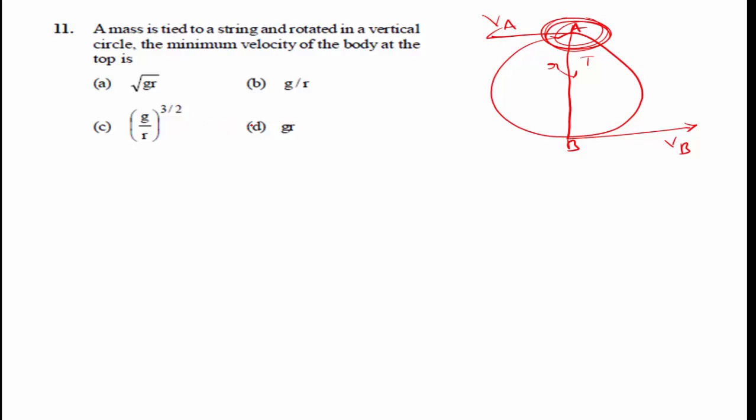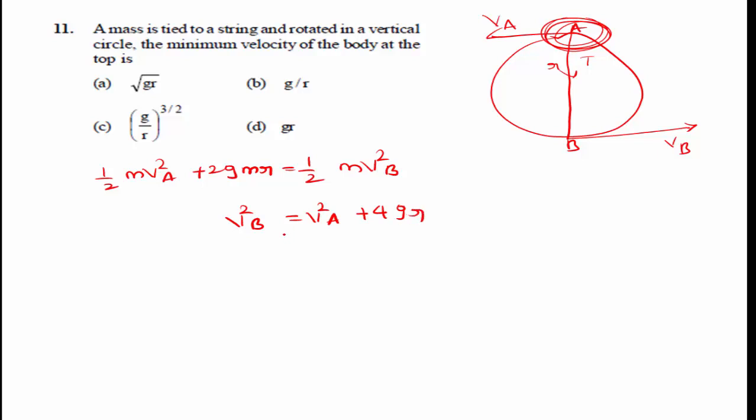Applying conservation of energy at A and B. We know the formula for conservation of energy: 1 by 2 m v square A plus 2g into mr, where g is the acceleration due to gravity, m is mass, r is the radius, is equal to 1 by 2 m v square B. Therefore, we get v square B is equal to v square A plus 4gr. 2 into 2 is 4. This is equation number 1.